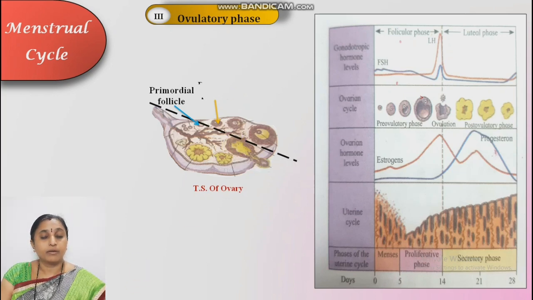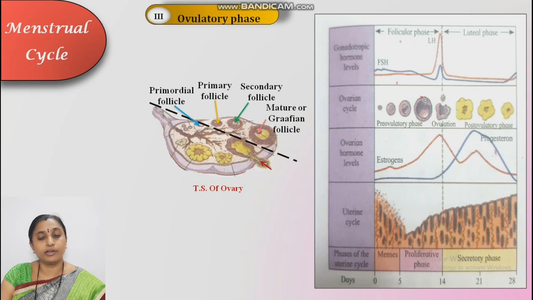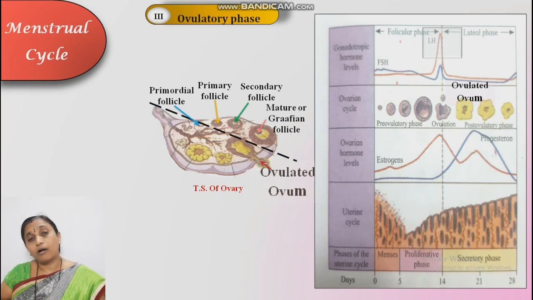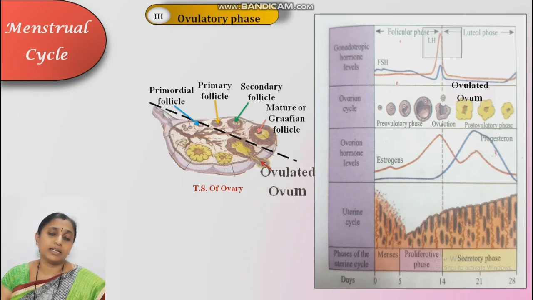See here in the diagram: primordial follicle, primary follicle, secondary follicle, up to development of the mature or Graafian follicle. Up to this, no doubt, is the follicular phase. But in the ovulatory phase, what happens? The mature or Graafian follicle bursts due to LH, and the ovum is released, that is known as the ovulated ovum, which occurs on the 14th day. The first day from which bleeding starts is considered the first day. On the 14th day, only one day, the ovum is released from the ruptured Graafian follicle. See in the diagram, ovulated ovum.